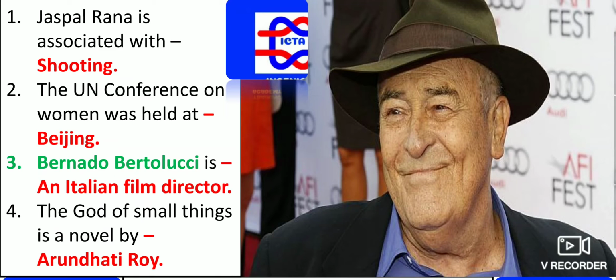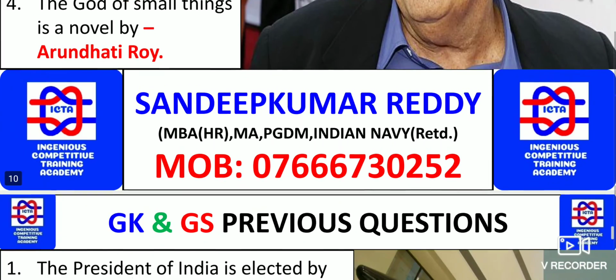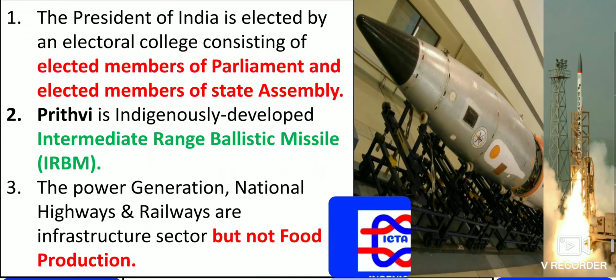The God of Small Things is a book written by Arundhati Roy. Next, the President of India is elected by whom? The Electoral College. What exactly is the Electoral College? It consists of elected members of Parliament and elected members of the State Assembly. These are the two things you have to remember.